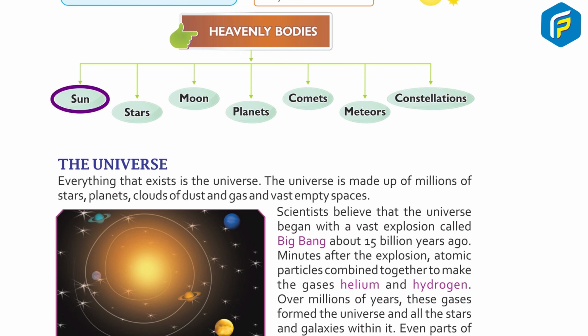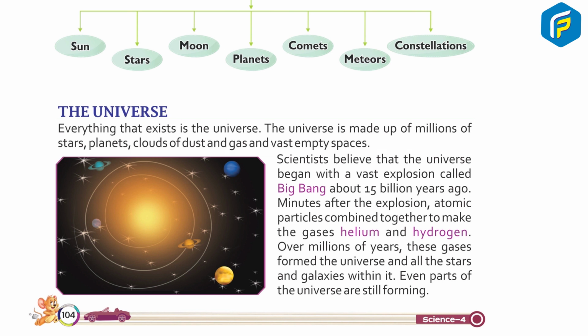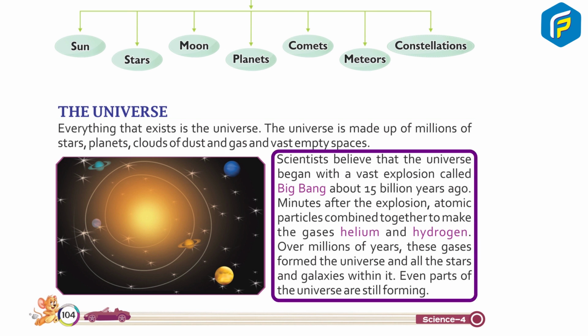Heavenly bodies: Sun, stars, moons, planets, comets, meteors, constellations. The universe. Everything that exists is the universe. The universe is made up of millions of stars, planets, clouds of dust and gas in vast empty spaces. Scientists believe that the universe began with a vast explosion called the Big Bang about 50 billion years ago. Minutes after the explosion, atomic particles combined together to make the gases helium and hydrogen over millions of years. These gases formed the universe and all the stars and galaxies within it. Even parts of the universe are still forming.